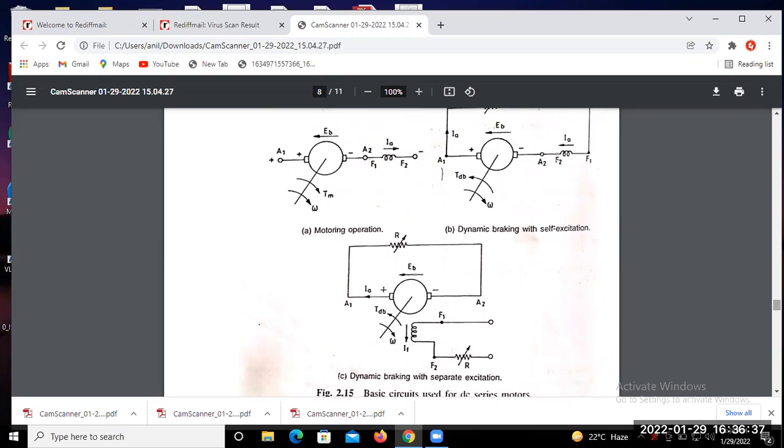If we talk about a separately excited motor, what does separately excited mean? Which one is known as self-excited and which one is known as separately excited?